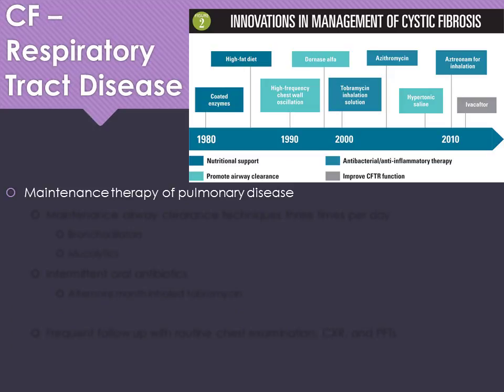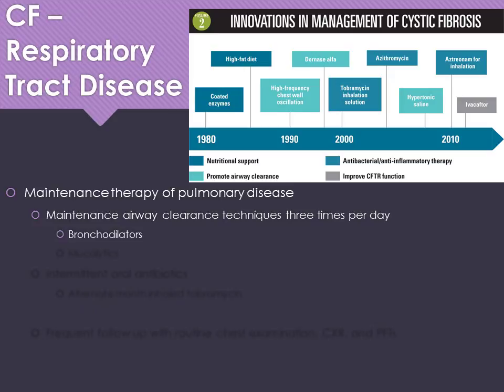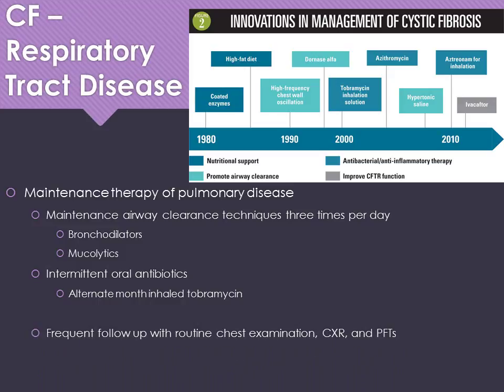The maintenance therapy of pulmonary disease includes airway clearance at least 3 times a day, so bronchodilators and mucolytics, trying to find ways that we can help move that mucus along so that pathogens don't get trapped in it. And then intermittent oral antibiotics. You may alternate once a month inhaled tobramycin, things that can hopefully help to prevent pulmonary exacerbations from infections. And then we do frequent follow-up with routine chest examinations, chest x-rays, and PFTs, so we can try to capture those minor exacerbations before they become major exacerbations.